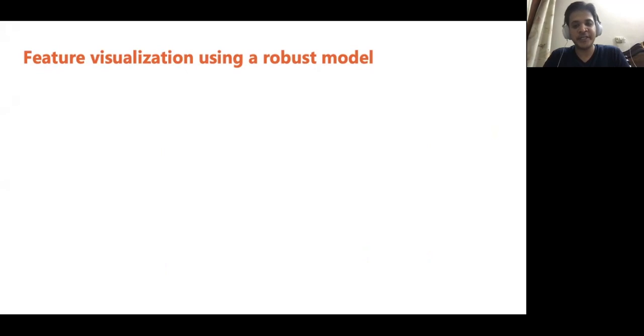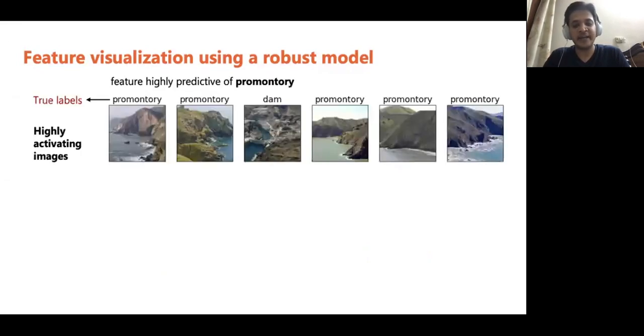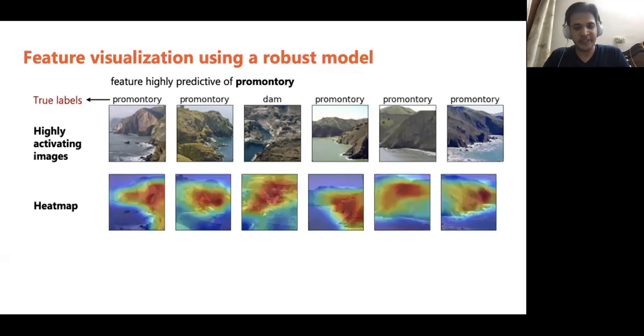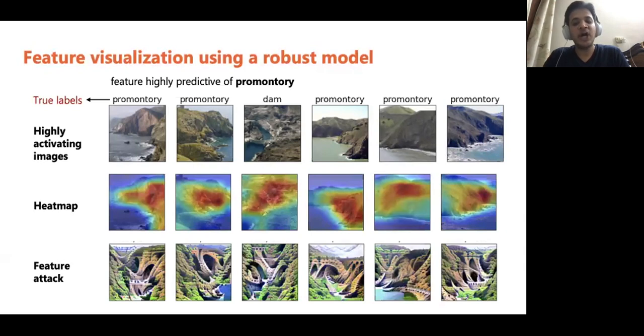This is the visualization we will be showing to the users of Barlow to help them understand the semantic meaning of a feature. First, we show the most highly activating images from the training dataset along with the true labels. Next, we show the heat map visualization. Next, we show feature attack images generated by optimizing the original images to increase the feature value even further. This confirms our intuition from the heat map that the feature is focused on the ground, not water or sky.